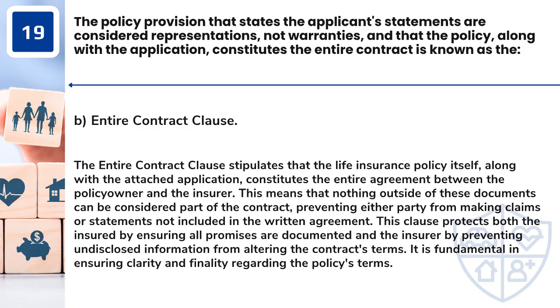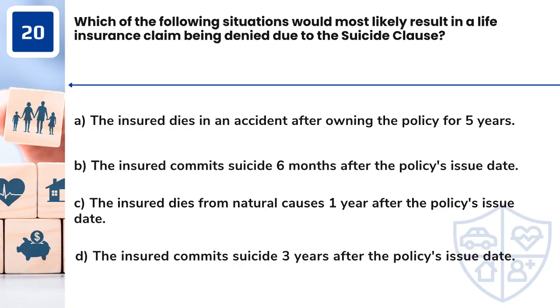Question 20. Which of the following situations would most likely result in a life insurance claim being denied due to the suicide clause? A. The insured dies in an accident after owning the policy for 5 years. B. The insured commits suicide 6 months after the policy's issue date. C. The insured dies from natural causes 1 year after the policy's issue date. D. The insured commits suicide 3 years after the policy's issue date.